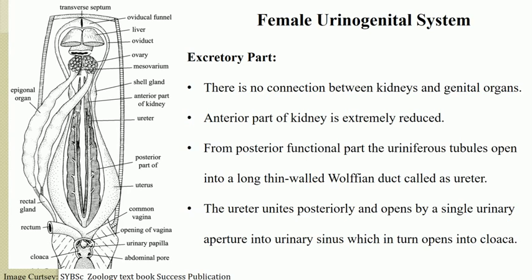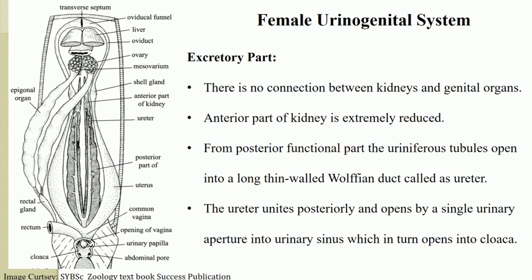But there is a difference: the anterior part of the kidney in the male has much communication with the genital system, the vasa efferentia and vasa deferentia being lodged in it, whereas in the female it does not have that communication with the female reproductive system. That is the only difference between the male and female urinogenital systems.